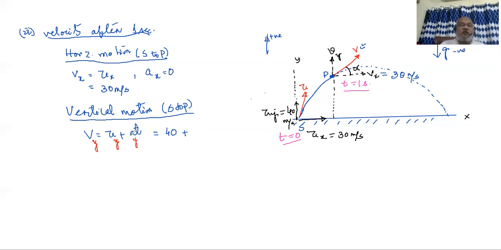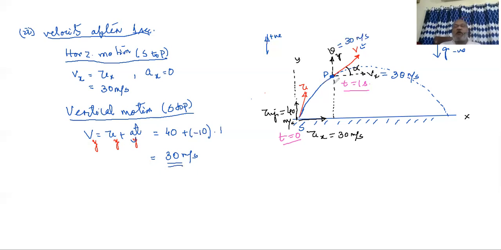Plus ay. Come back to the equation. Ay is vertical acceleration. You know there is nothing but g. Vertical acceleration is nothing but g, is downwards, and that is taken as a negative vector. So that is minus 10 into time equal to 1. So that becomes 40 minus 10, that is 30 meter per second. So now you got the value of the vertical velocity there, that is Vy equal to 30 meter per second.